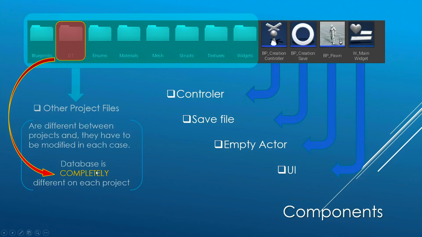Inside the database folder, you will find project-specific files. Each database will be different, as we will build it based on the meshes and materials we use in this tutorial. As we work with other character models in other projects, it will be necessary to rewrite it completely. What I mean is that while the system is reusable, all the blueprints are reusable, the database must always be adapted to your current project.